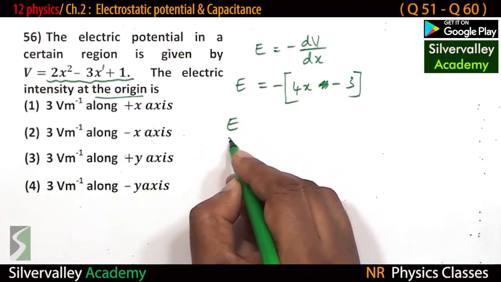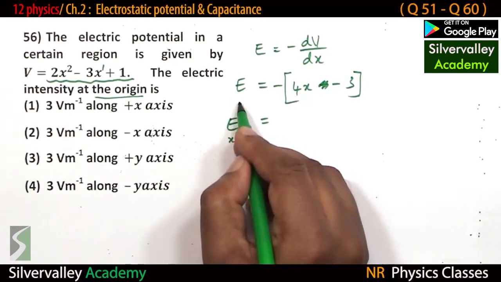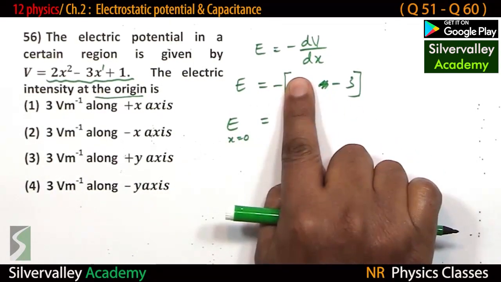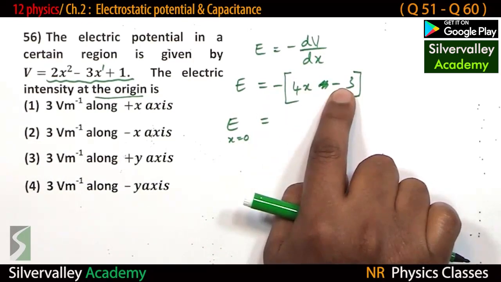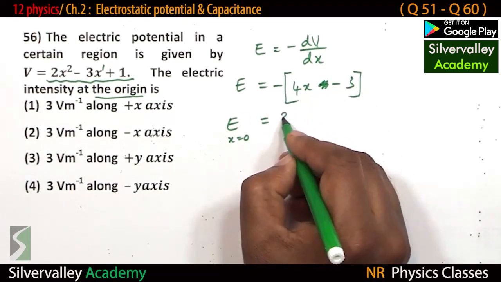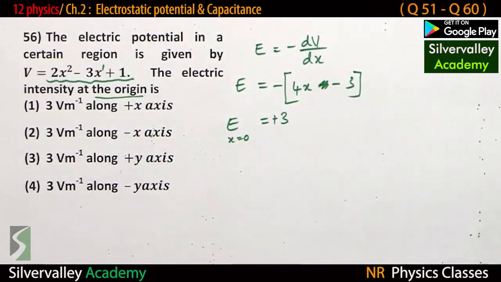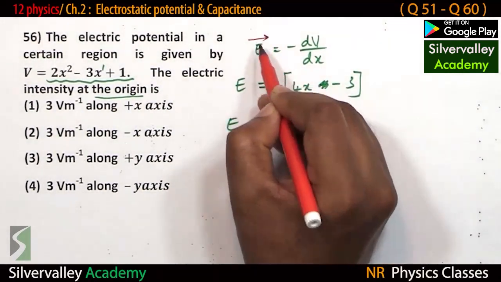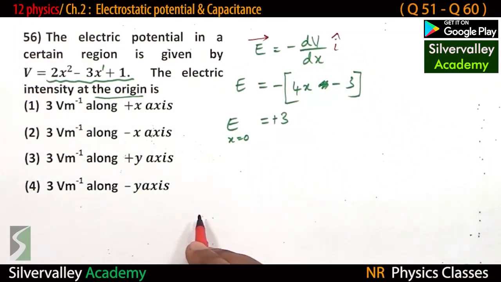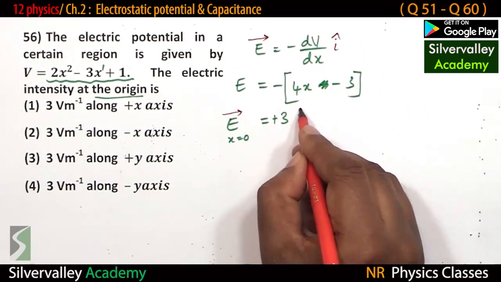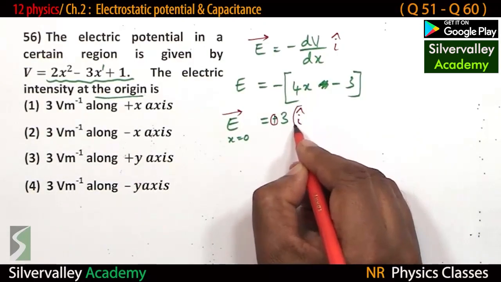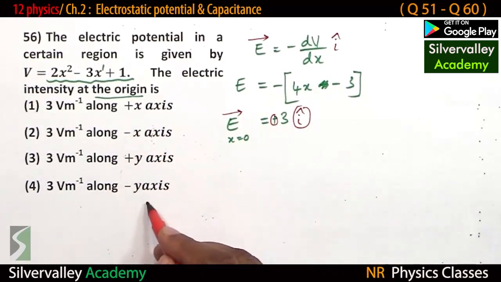Electric field at the origin means x equal to 0. Put x as 0, this is 0, minus minus plus 3. So 3 plus 3. In vector form, this is E and this is i cap. Plus i cap means it should be along the positive x-axis.